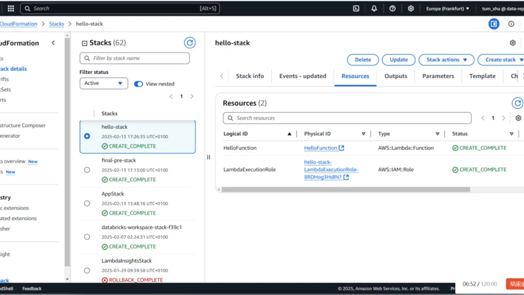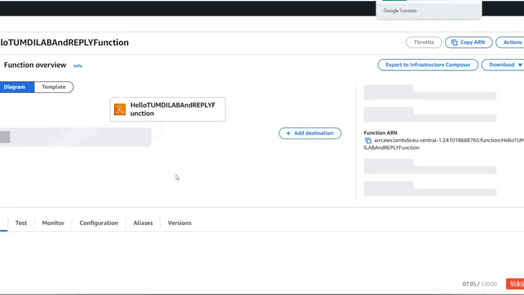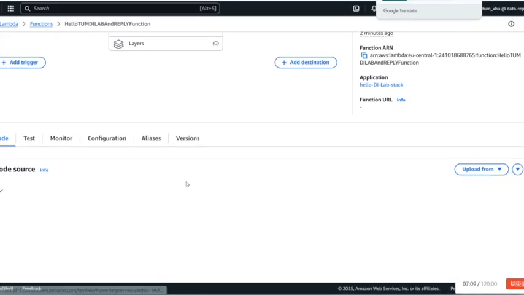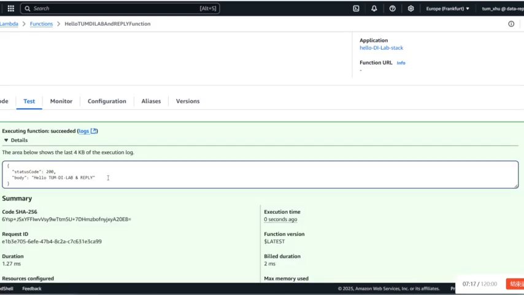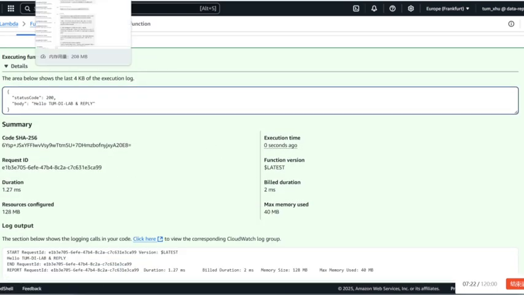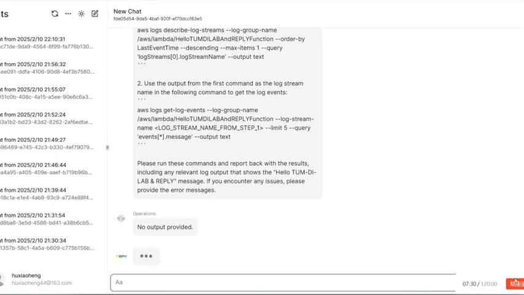And then we can go over to AWS, check our resources and see, okay, we have this hello Lambda function, and then go ahead, test it out, see how the template looks that the engineer agent wrote. And we can see, okay, it returns what we wanted from it. And it's actually deployed on our AWS resources, which is great.